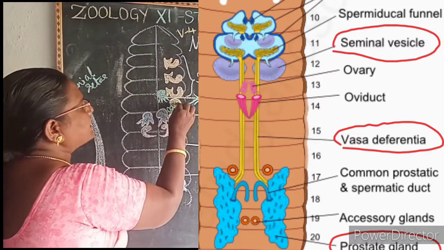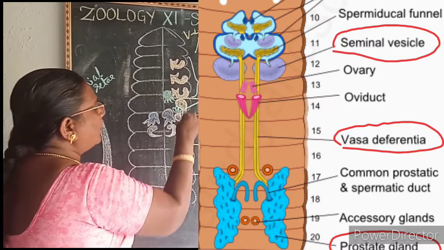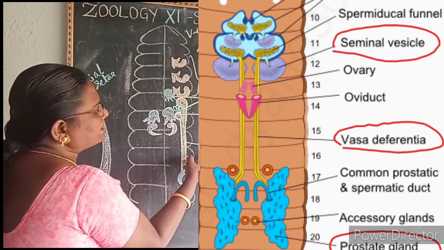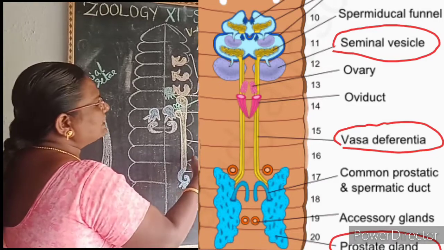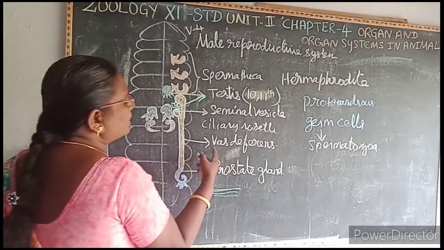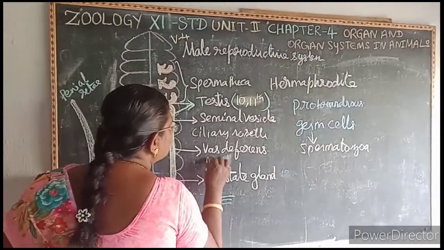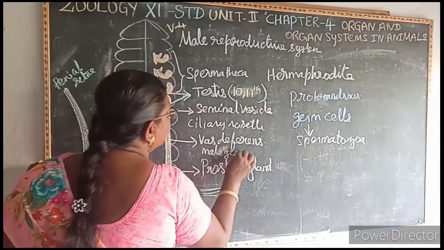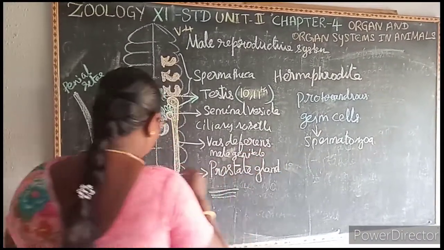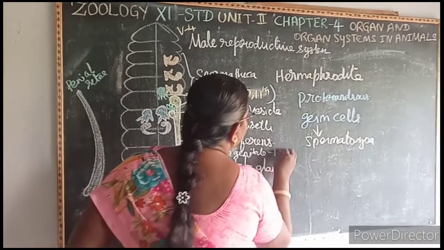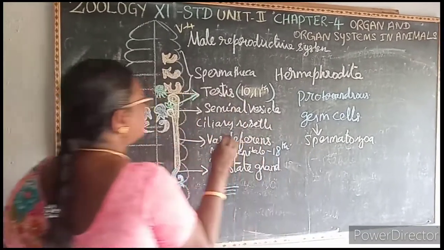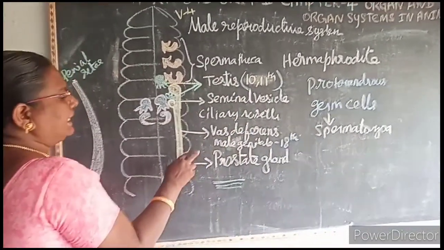This vas deferens opens to the outside through the male genital pore, which is present on the 18th segment.